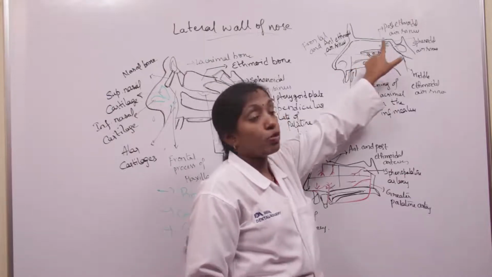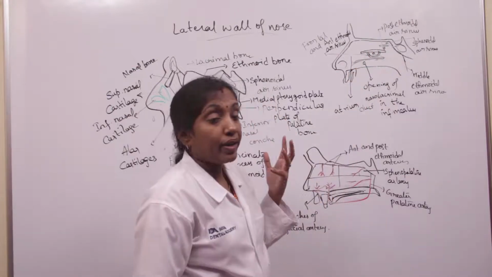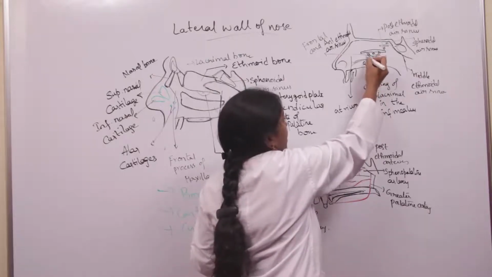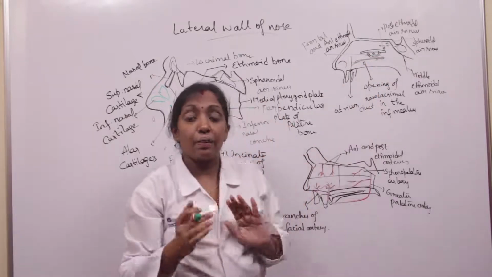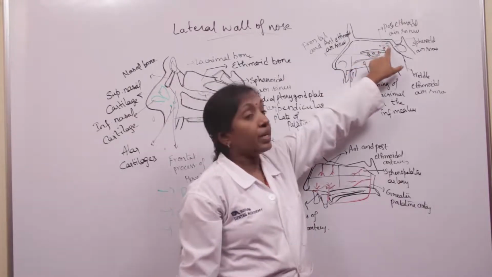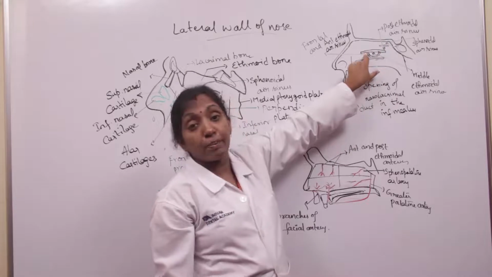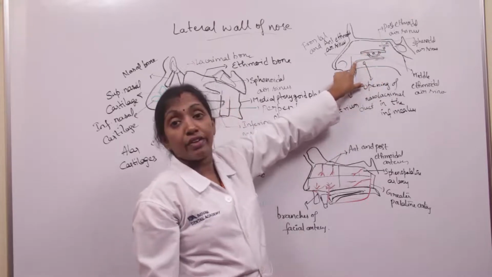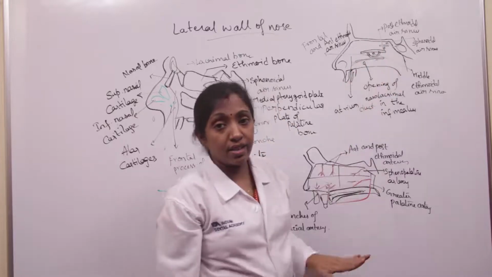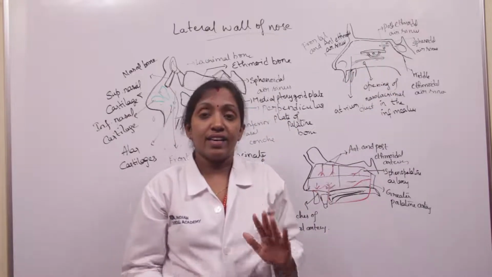The passages beneath the superior concha we call the superior meatus, this is the middle meatus, and this is the inferior meatus. The passages beneath the concha, we call them meatuses. Into these meatuses, the paranasal air sinuses open.